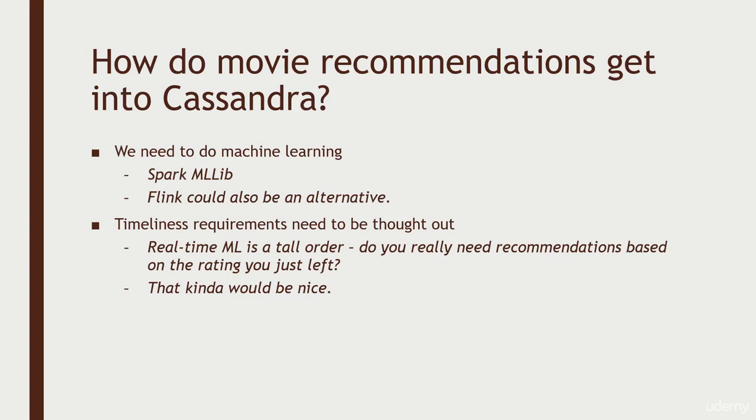How do I get recommendations for movies into it? Well, this gets a little bit dicey, right? I mean, to make movie recommendations, that's a hard problem. That's like machine learning stuff, like maybe artificial intelligence even. Okay, well, Spark has a machine learning library called MLlib. Maybe we can use that. Or Flink has a machine learning library as well. They can both do recommendations. In fact, Spark's MLlib has a thing called ALS that can actually generate individual movie recommendations for you. So it's built in as a feature of that library. So, okay, that seems like it might be good.